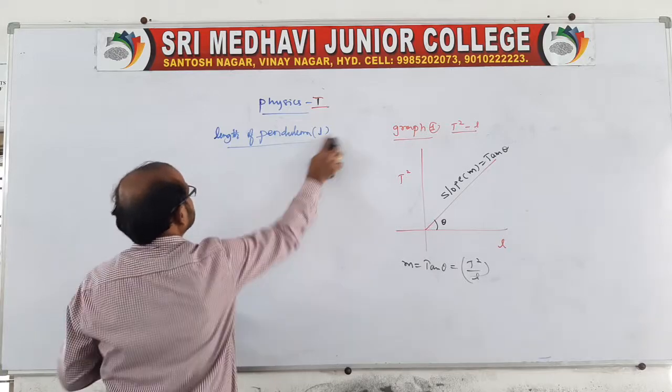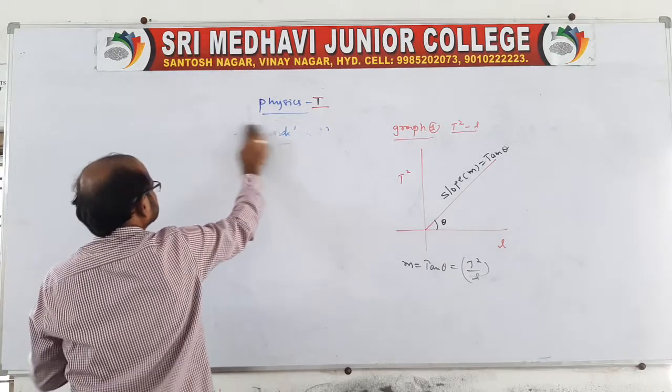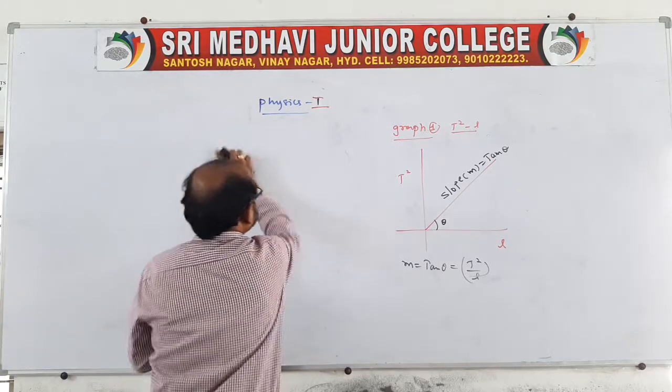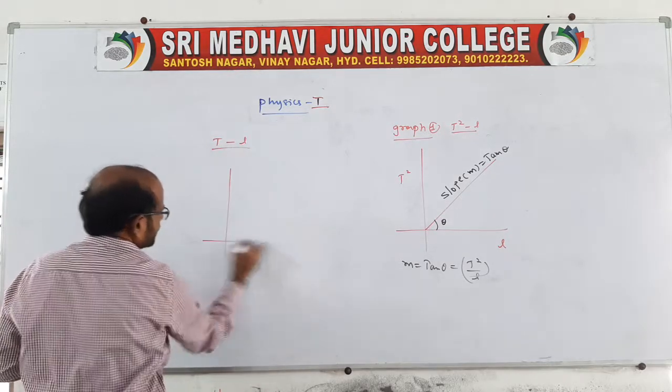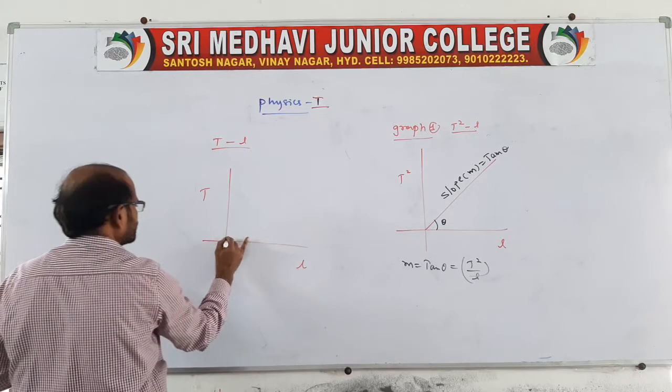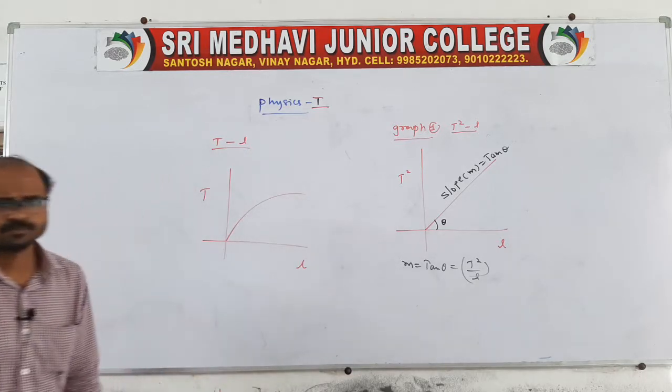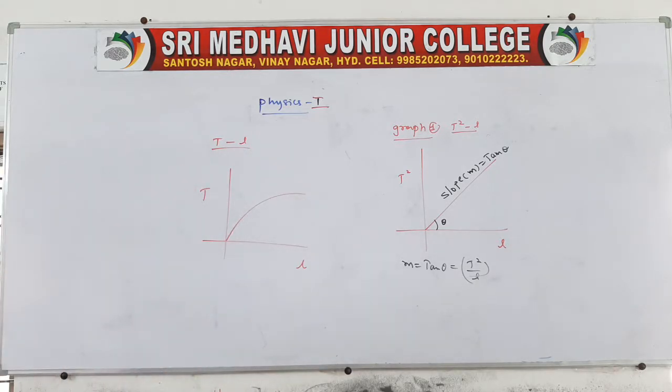Here, there will be a T and L graph. You take T and L, that is, L is taken and T is taken, so it may be represented like this. The graph will be represented like this because we don't have values now.